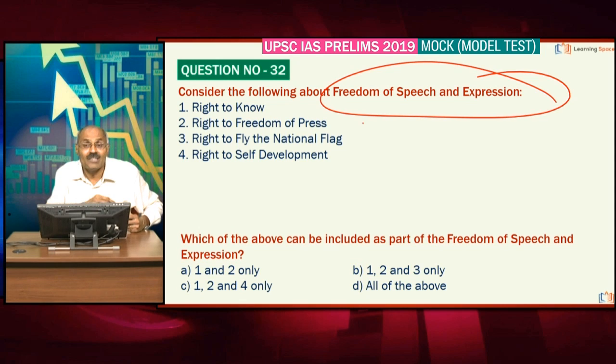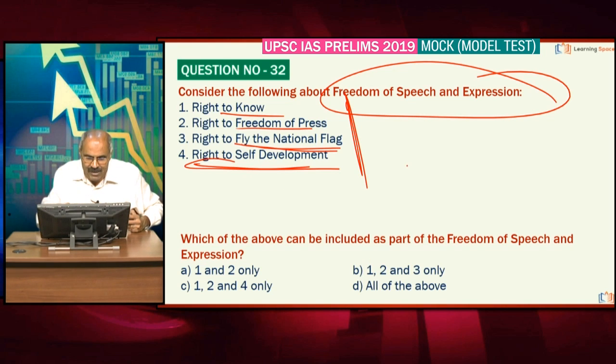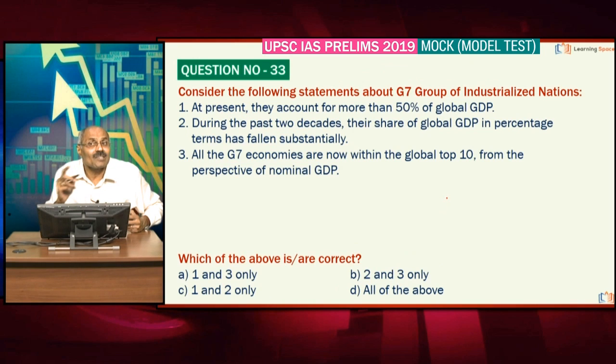Then freedom of speech and expression. Sometimes such type of question may be asked because in recent times freedom of speech and expression is quite often in the news. Right to know, right to freedom of press, right to know most important. Then right to fly the national flag. Then right to self-development. These are all part of freedom of speech and expression. So please don't forget right to know, right to freedom of press, right to fly the national flag, right to self-development.